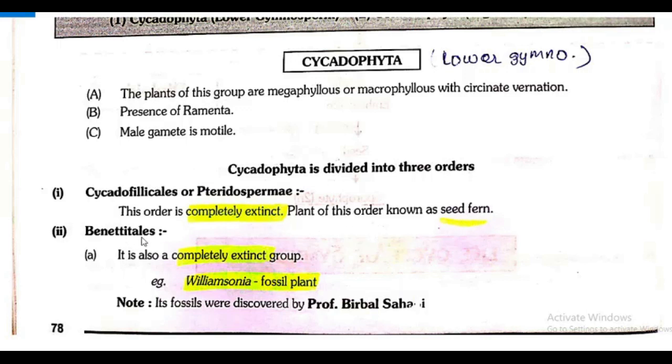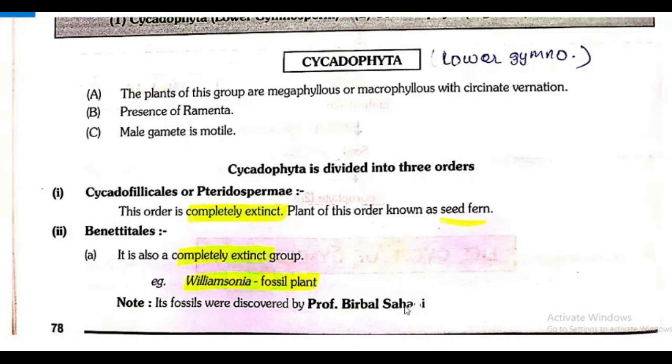Bennettitales. It is also a completely extinct group. Example, Williamsonia. It's a fossil plant. What's the name? Williamsonia. Its fossils were discovered by Professor Birbal Sahni.